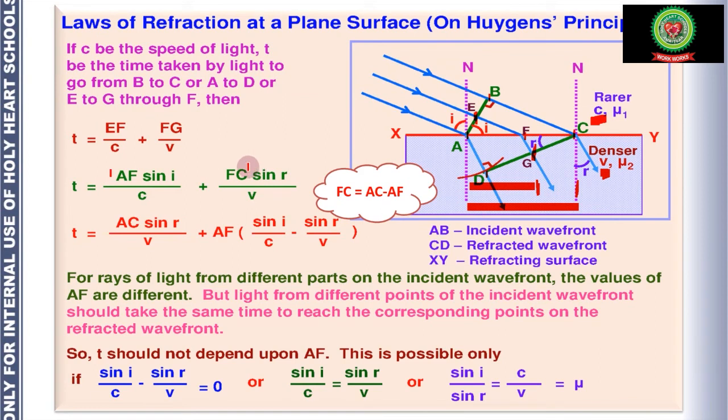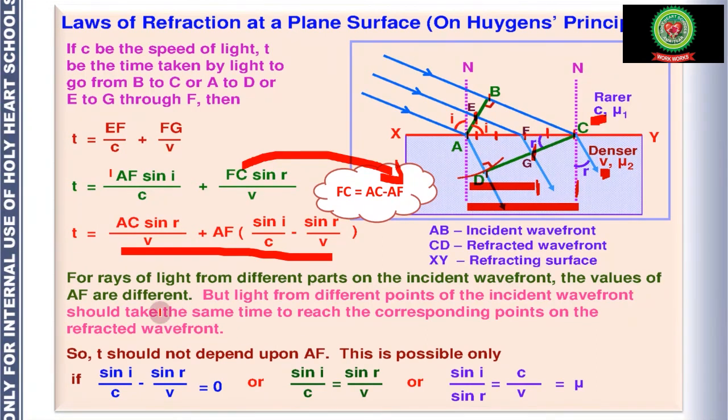So we are going to put AC minus AF in place of FC, and this sine r is going to be multiplied with AC also, and with AF also, and ultimately we are going to get this result, right? Now, for rays of light from different parts of the incident wavefront, the values of AF are different. Again, the same reason: light can be incident at this point, or at this point, or at this point.